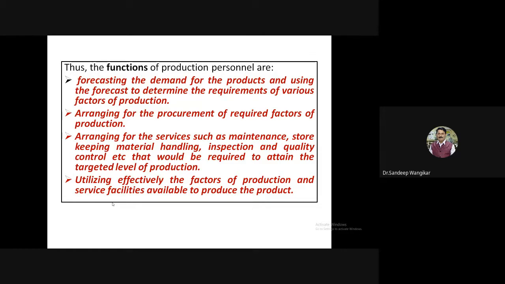For example, now you take the example of this particular vaccine also. Forecasting the demand, it was a very high demand. So nowadays the demand can be matched. It is available. But if the same production, which is going at a very high rate nowadays, is continued, then it may be the case that after 6 months 1 crore, 2 crore, 5 crore, 10 crore doses are available, but no one will take them because it is only 2 doses and some guidelines are there. So this is forecasting the demand and determining the requirement of various factors for production.